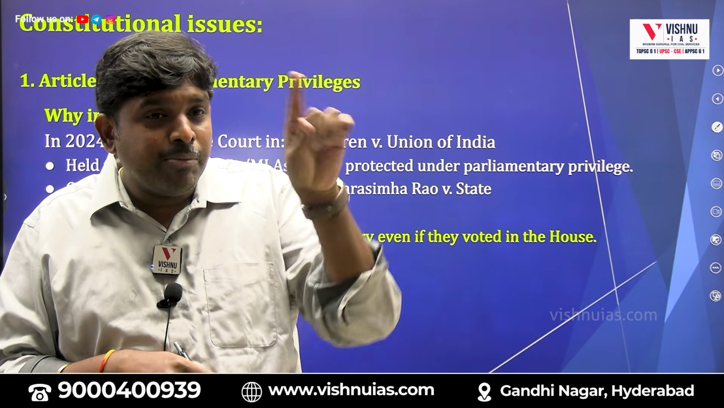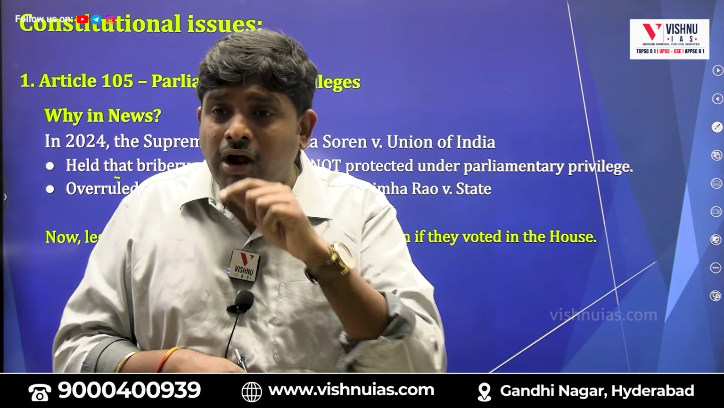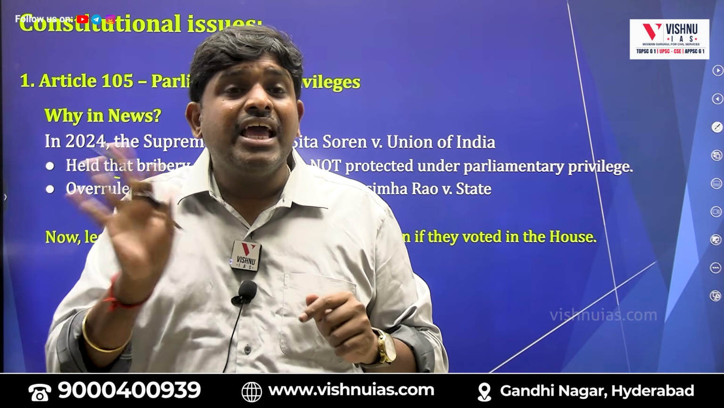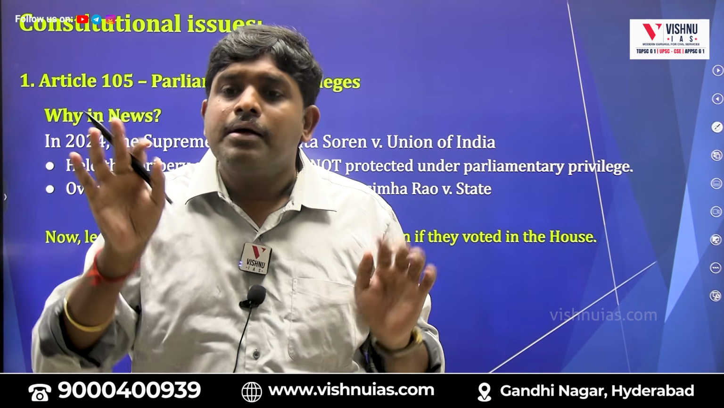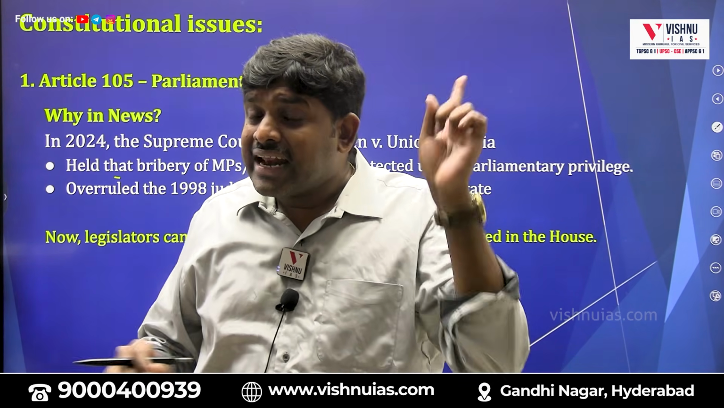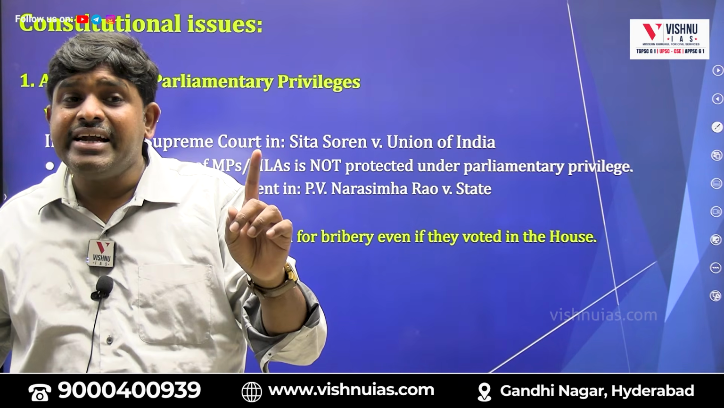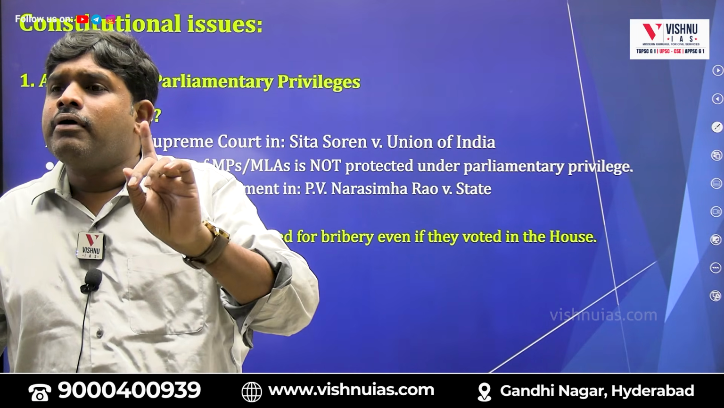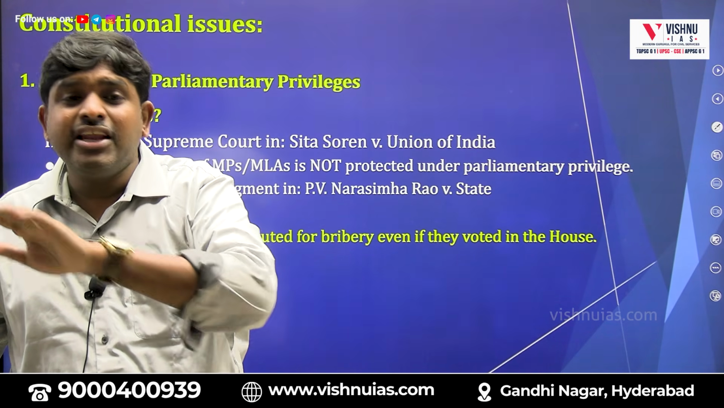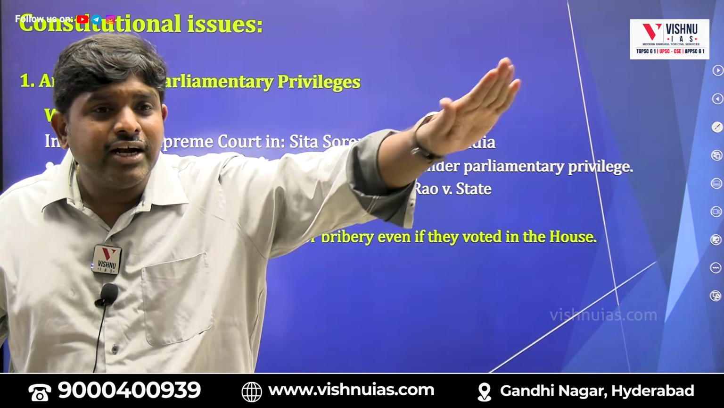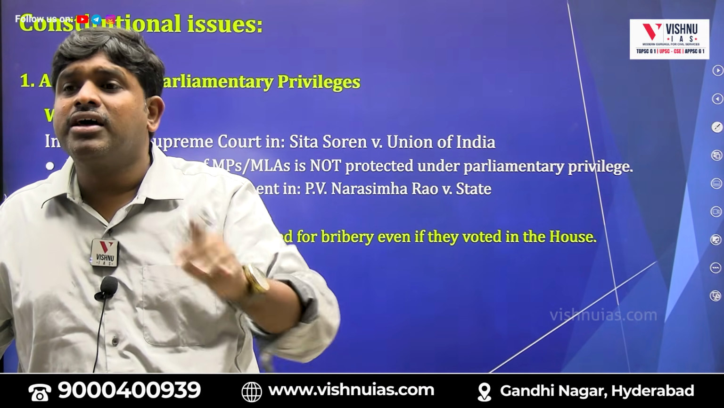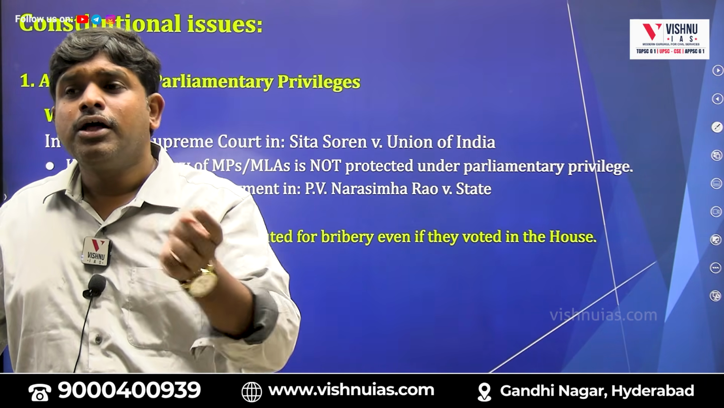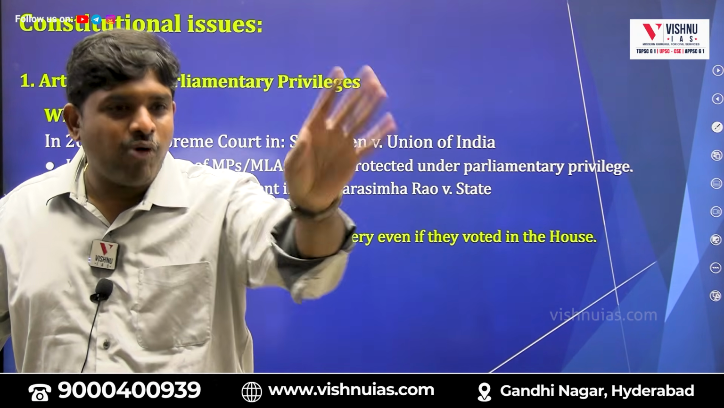Parliamentary privileges. It was immune under what? Now, if any MP or MLA takes a bribe, they will not be immune under parliamentary privileges. So earlier, bribery of a parliamentarian was immune. Now, bribery by a parliamentarian is not under parliamentary privileges. It means it is a criminal misconduct. If it is a criminal misconduct, what will happen? He will be disqualified. That is the reason.